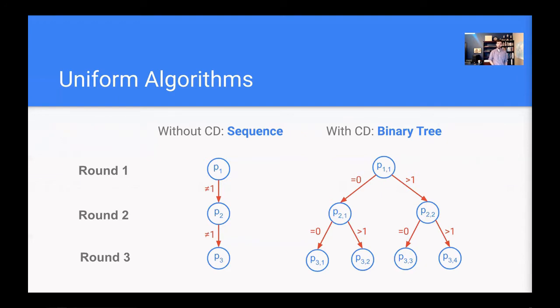In contrast, for the setting with collision detection, we represent algorithms as a binary tree of probabilities. This is because nodes can detect one of two events in each round that contention resolution is not resolved, either that no nodes broadcasted or that there was a collision in the previous round. Using the sequence of observations, the nodes can traverse this binary tree and determine which broadcast probability to use in each round.